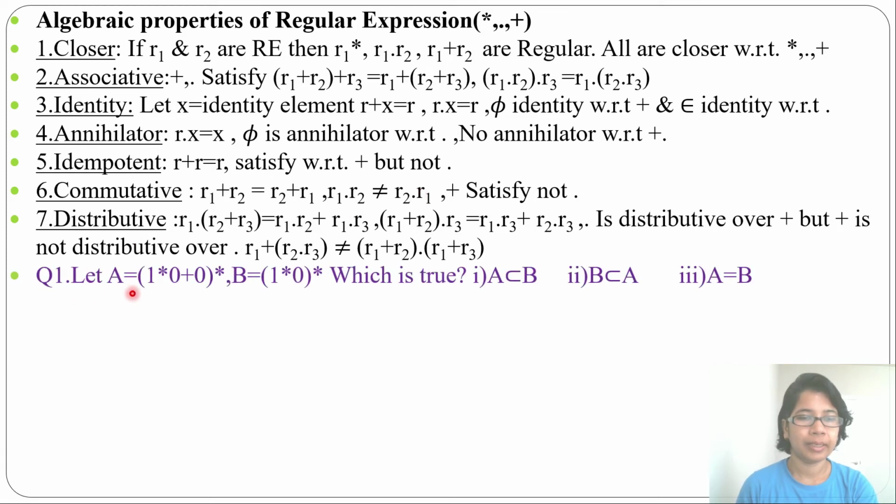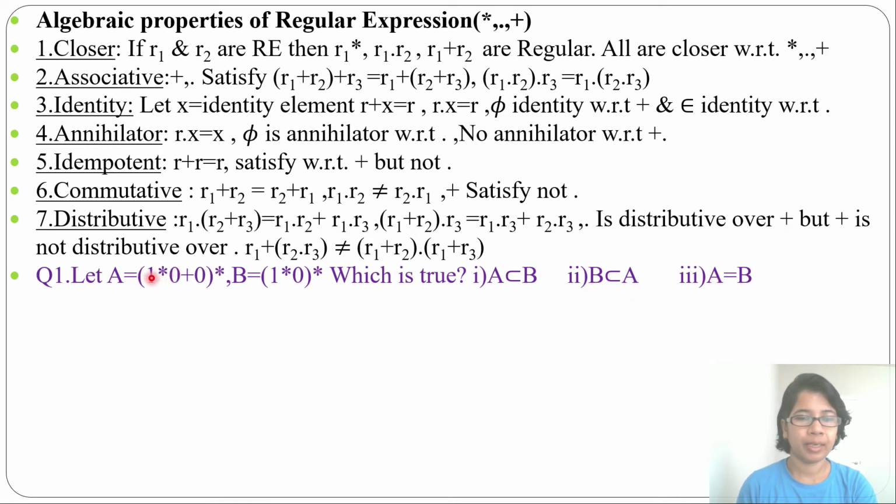First question: let A equal to (1* (0+0))*, B equal to (1* 0)*. Which is true? Three options are given: A is a subset of B, B is a subset of A, and A equal to B.